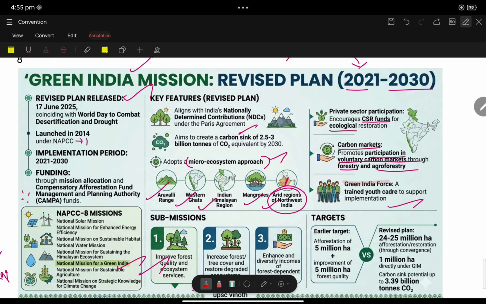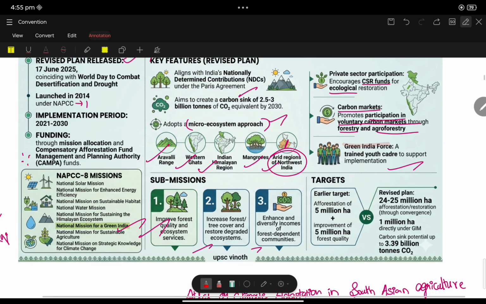I'm not going to repeat twice or thrice because we are going to discuss a series of conventions. So yes, it is very much important. Earlier, the target of this Green India Mission was 5 million hectares of afforestation and improvement of 5 million hectares of forest quality. Now the revised plan says 24 to 25 million hectares of afforestation and restoration through convergence, with 1 million hectare directly under the Green India Mission. And carbon sink potential up to 3.39 billion tons of carbon dioxide.